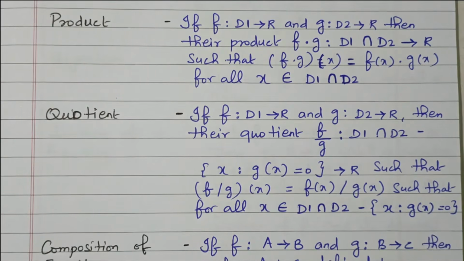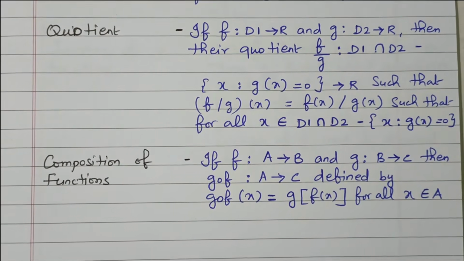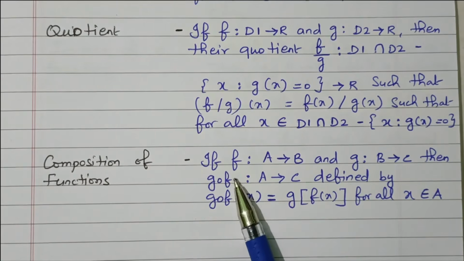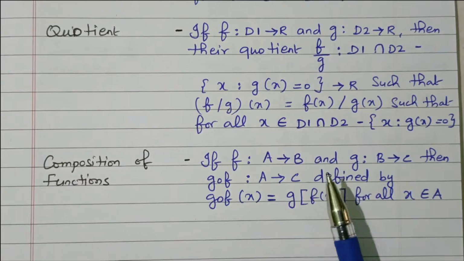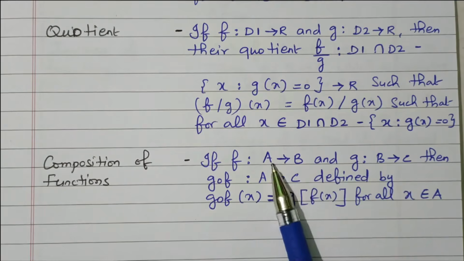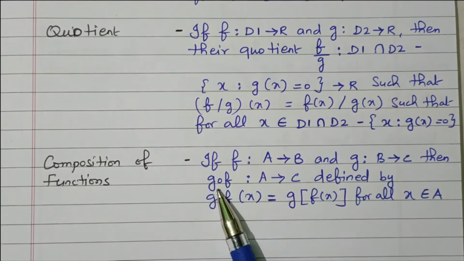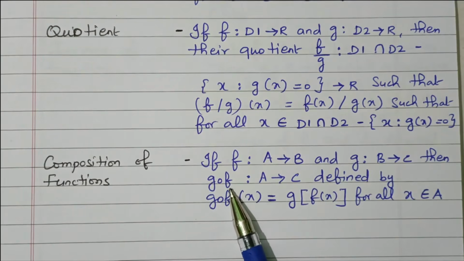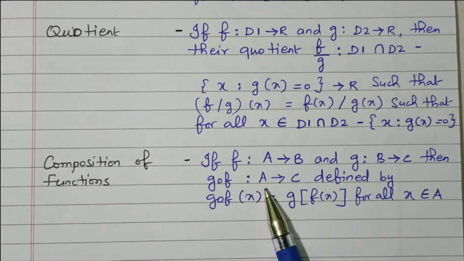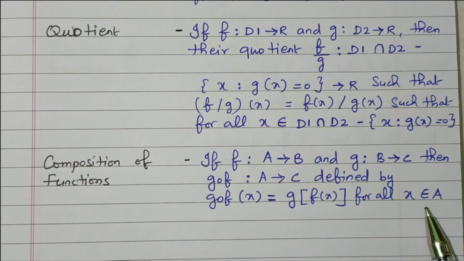Then we'll have one more, the composition of function. One more term is available. If function f: A to B and function g: B to C, then the function gof: A to C is defined by (gof)(x) equals g of f of x for all x in A. Right? This is a composition of function.